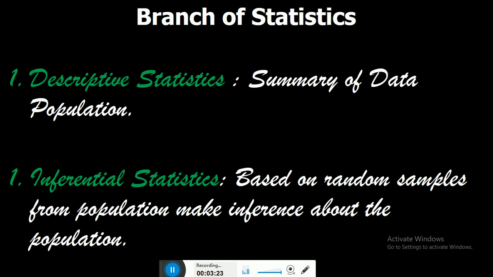So rather than finding out the height of all the people in a country, you randomly select 100, 200 or 5,000 people, measure their height, and based on that you can estimate with good confidence the average height of all people in the country. You don't need to measure the height of every person in the country. You can just pick a certain number of samples, and based on these samples you can infer about the population.